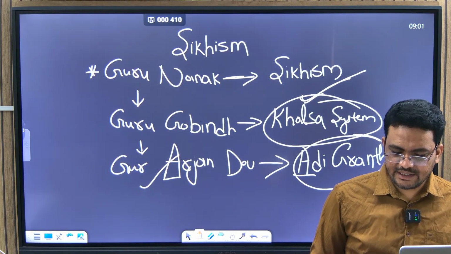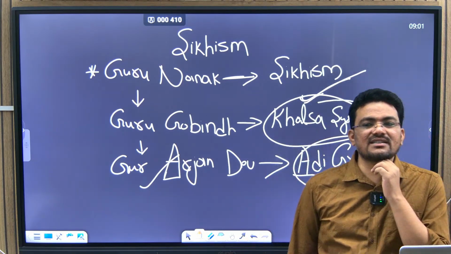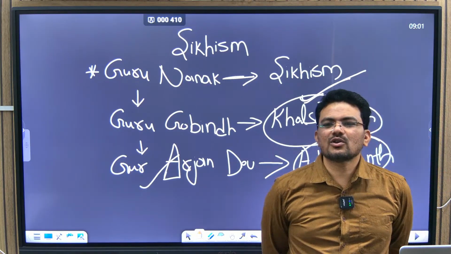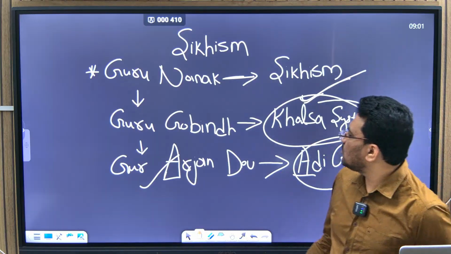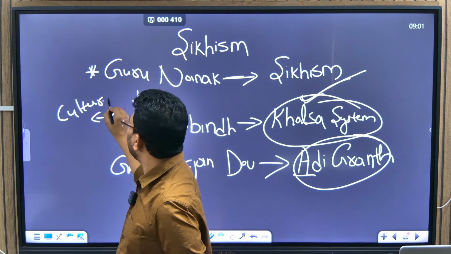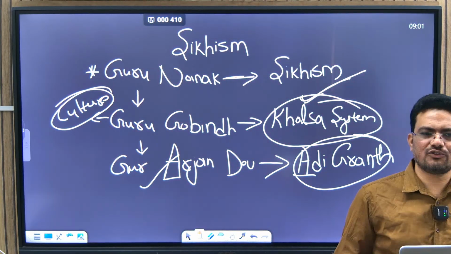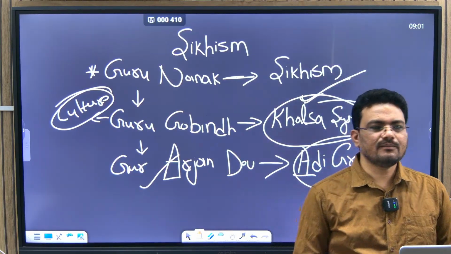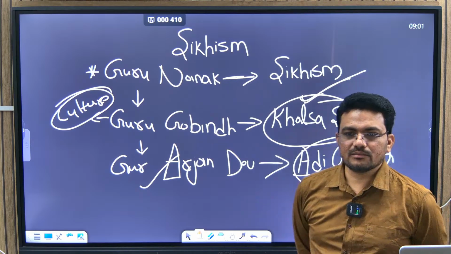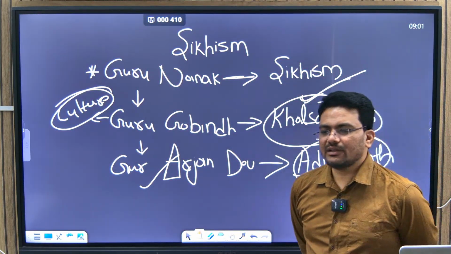Sword, uncut hair. And having the name Singh, no? So Gurpreet, Gurmeet, they will have similar names, right? So all that naming system, everything. A lot of the culture in the Sikh religion was due to Guru Gobind Singh. Only three you have to remember, nothing else. Okay, na? Sikh religion. So Guru Nanak. Okay, so till now things are clear.